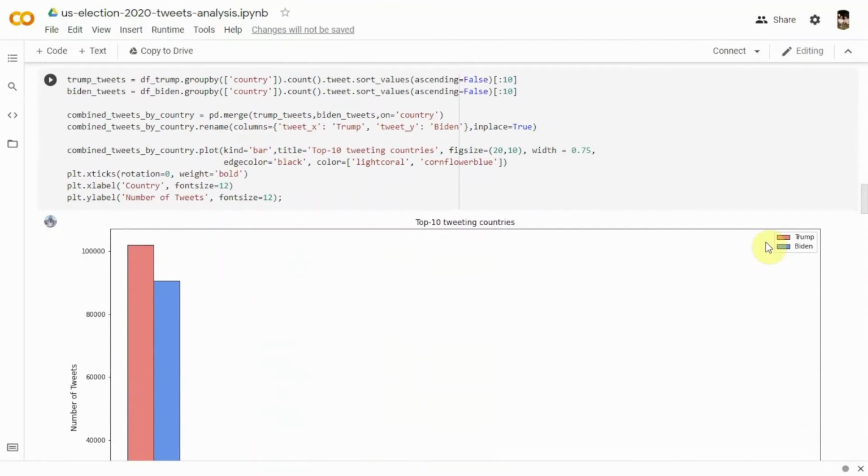Next, we plotted another bar chart to identify the top 10 tweeting countries. To achieve this, we counted the number of tweets per country, sorted them in descending order, and stored the top 10 results for both the df_Trump and df_Biden data frames. Then, using the merge function, we combined the results into a single data frame. And finally, we used the plot function to plot the details on a bar chart as we did previously.